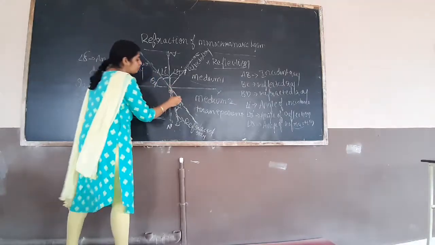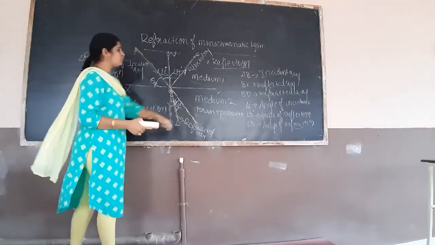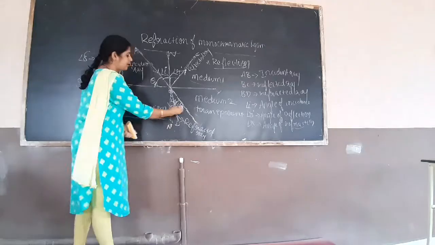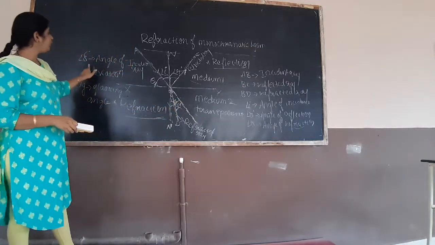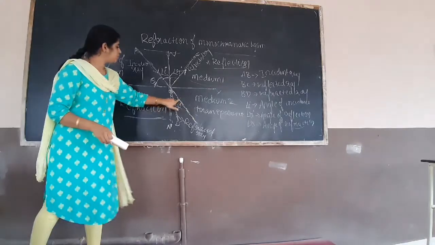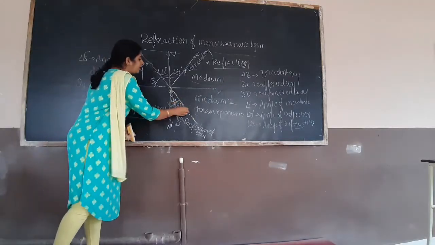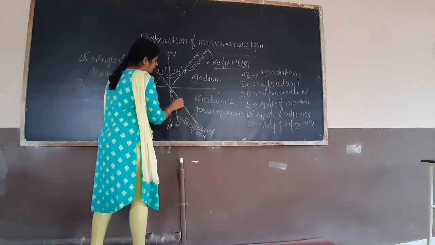The light ray's actual path should be like this way, but because of the refraction process the light ray bends. So how much does it bend? That is the angle of deviation. It is between the refracted ray and the actual path of the light, and you will get the angle of deviation.